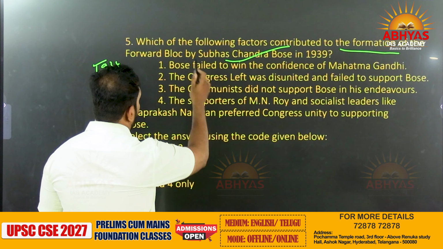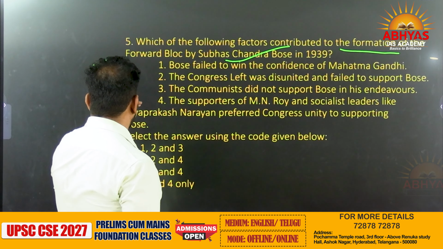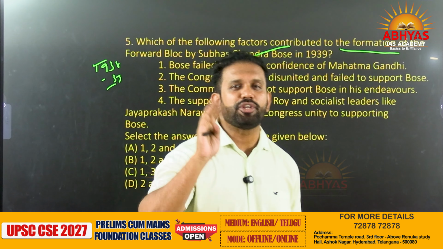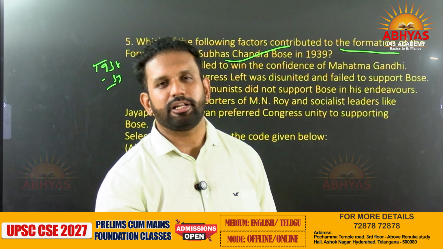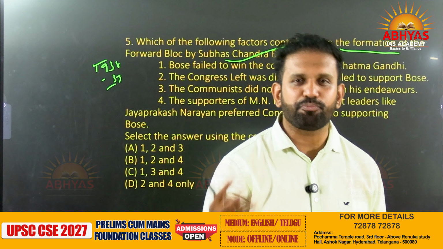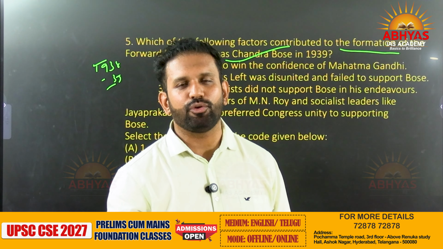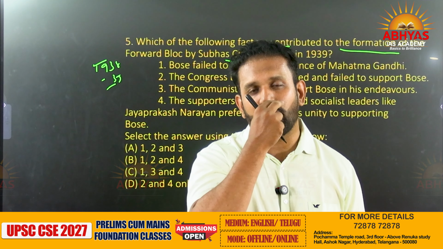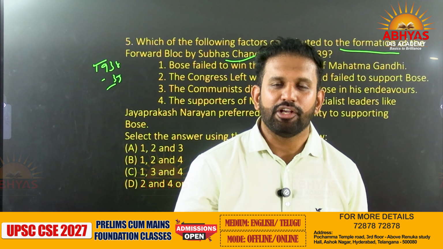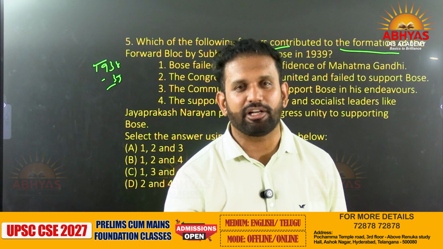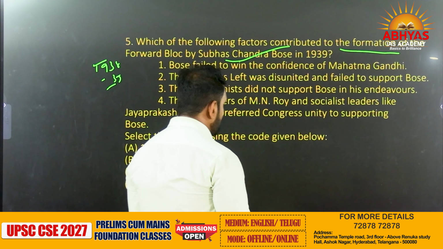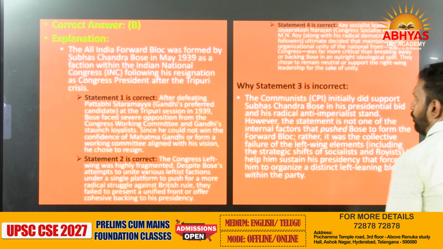Now, which of the following factors contributed? Means, why did Subhash Chandra Bose start the Forward Bloc, his own political party? Because it does not resemble the Hindu Mahasabha, where one particular objective ideology is not there, or the Muslim League, or the Communist Party of India of 1924, where we also do not have a proper idea. So the Forward Bloc does not belong to any of these ideologies. So what made him start this particular Forward Bloc? That is more important here. Let us see something about Bose.